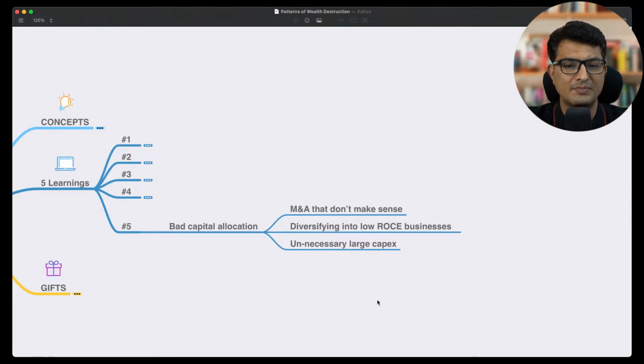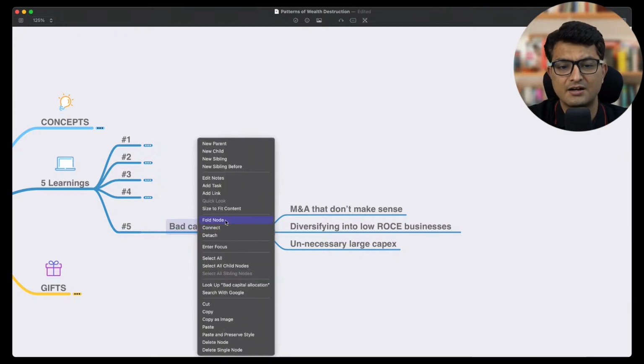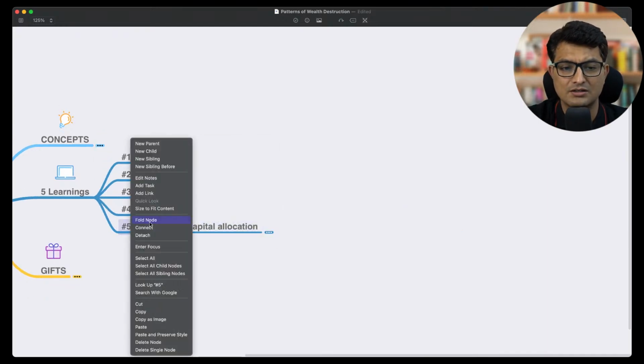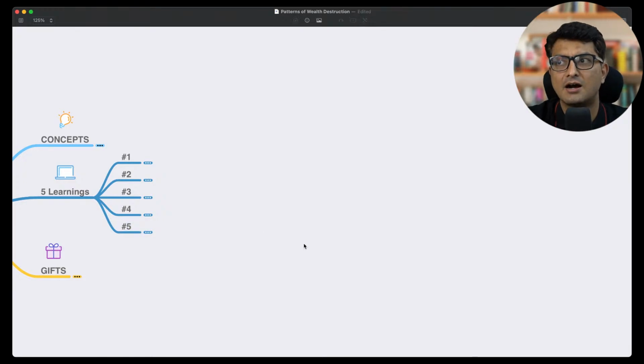And sometimes even companies diversify into low ROCE businesses, like ITC diversified into the hotel business. Does it make sense for them? Probably not, right? It's a very low ROCE business. And sometimes they just do unnecessary capex, and most of the time it's again a red flag because they might want to siphon the funds, just like how I mentioned the case of Rolta India.